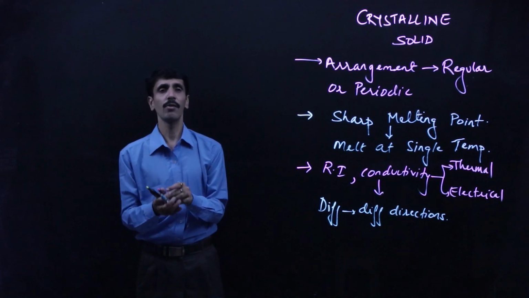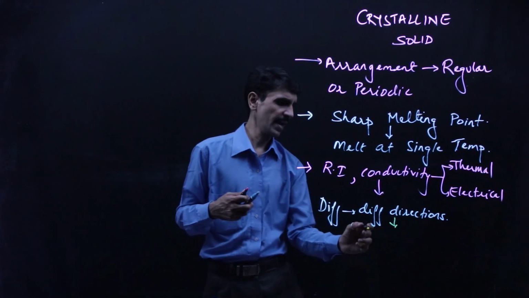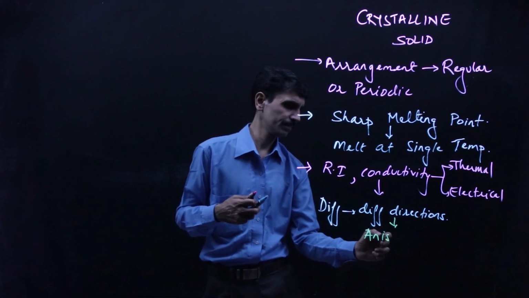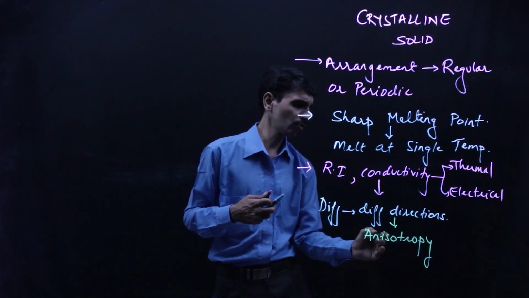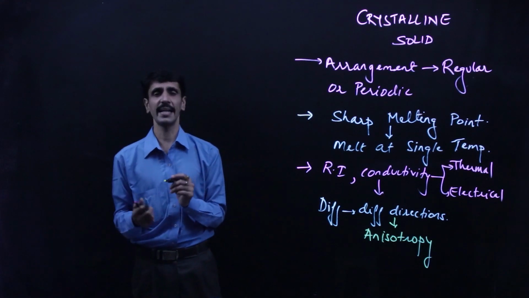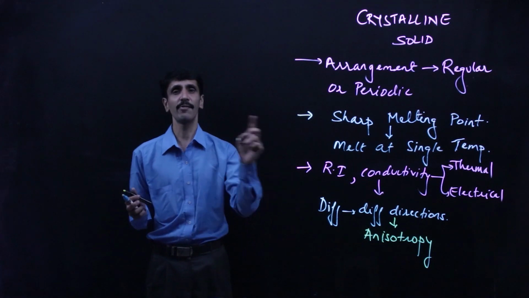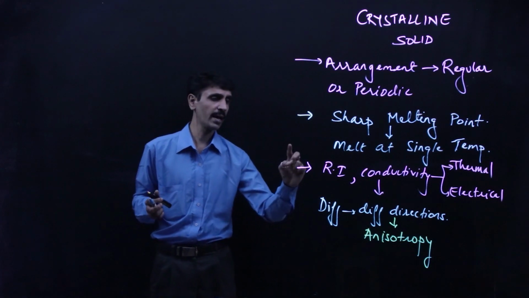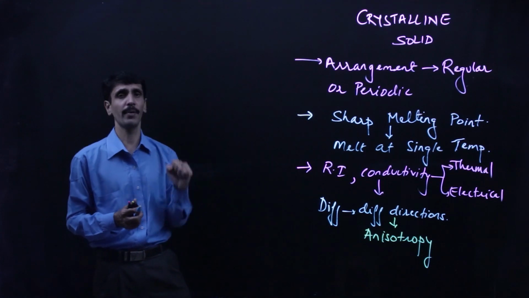Alright, and therefore we call this as anisotropy. Isotropy का मतलब क्या होता है? Same value in all the directions. Okay, that is called as isotropy. लेकिन यहाँ पे in different directions the values are different, and therefore we call it as what? Anisotropy. Okay, so these are the important points.